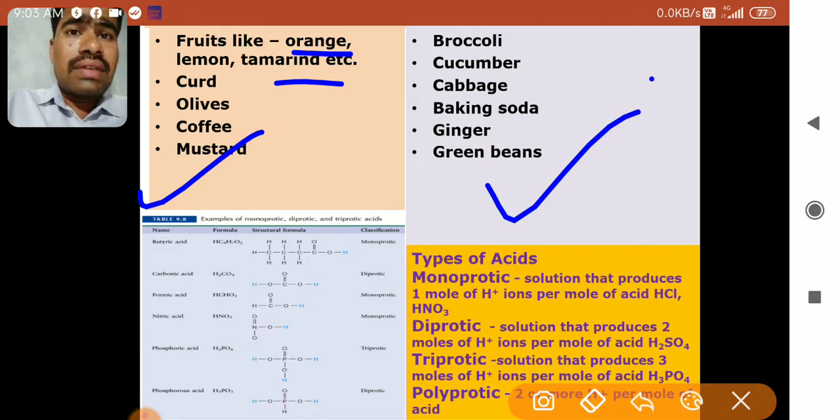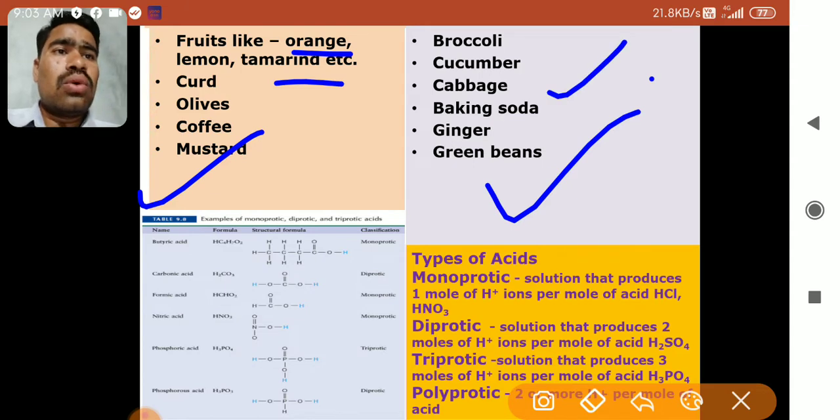Lemon and orange have citric acid, and tamarind has tartaric acid. Curd has lactic acid. Olives have oleic acid. Coffee and mustard also have different acids present in them. So these are the sources of acid, and these are the sources of base. Broccoli, cucumber, cabbage, baking soda, ginger, and green beans are all sources of bases.